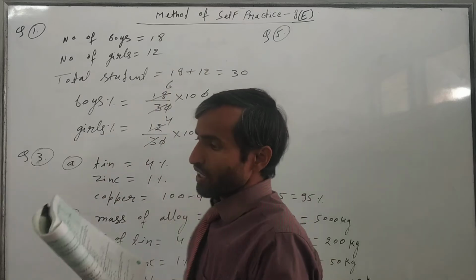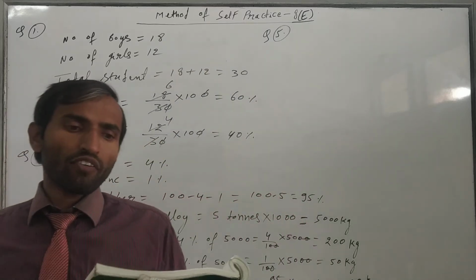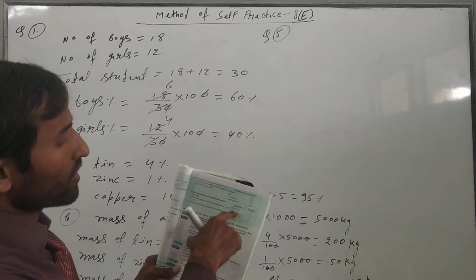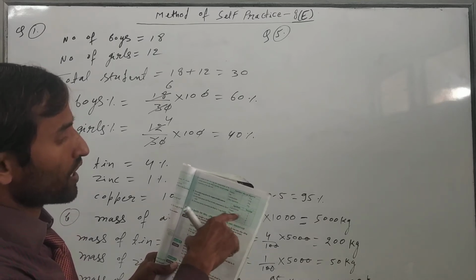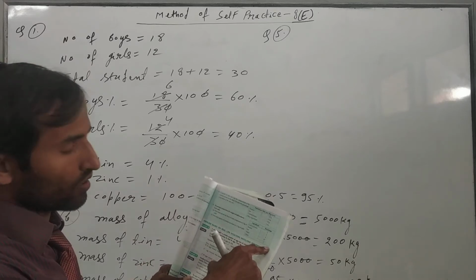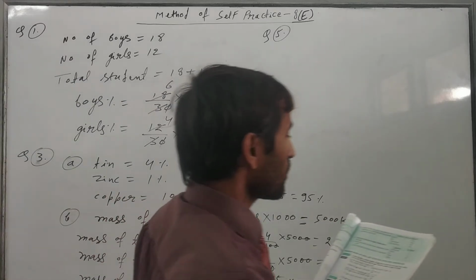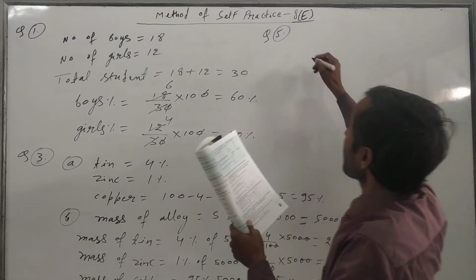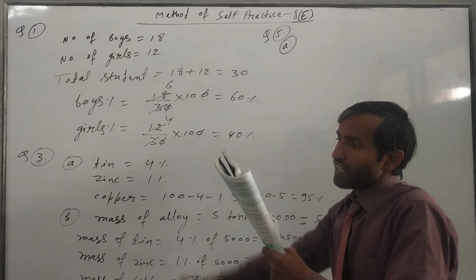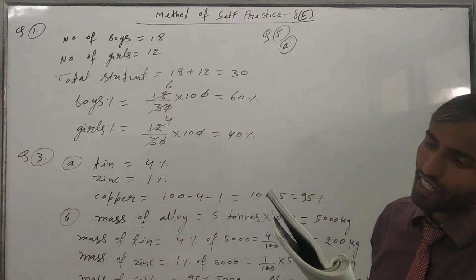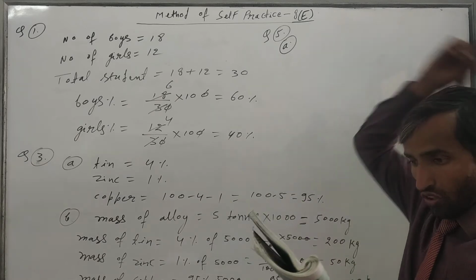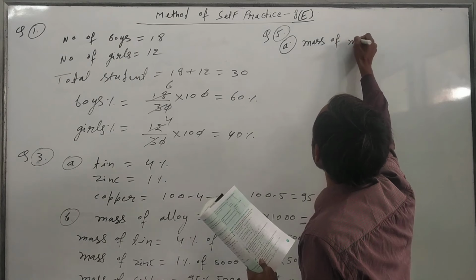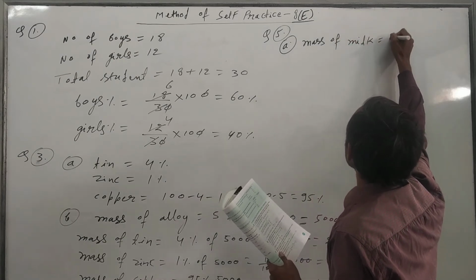A table is given. The average composition by weight of milk is shown in the table. Here it is given: carbohydrate 5%, protein 3%, fat 4%, water 87%, other 1%. So this is the composition of the milk. In part A, the question is asking how many grams there are of each component in 1 kg of the milk. So here the mass of milk is equal to 1 kg.